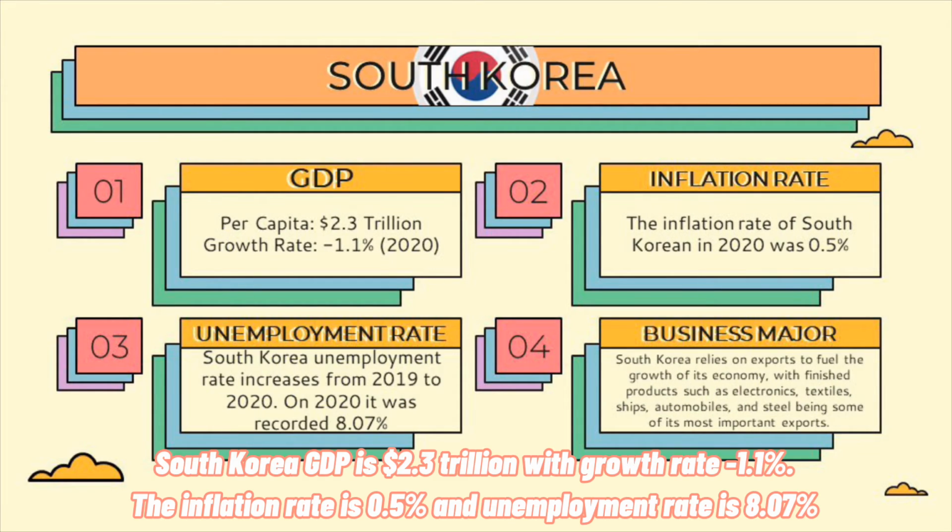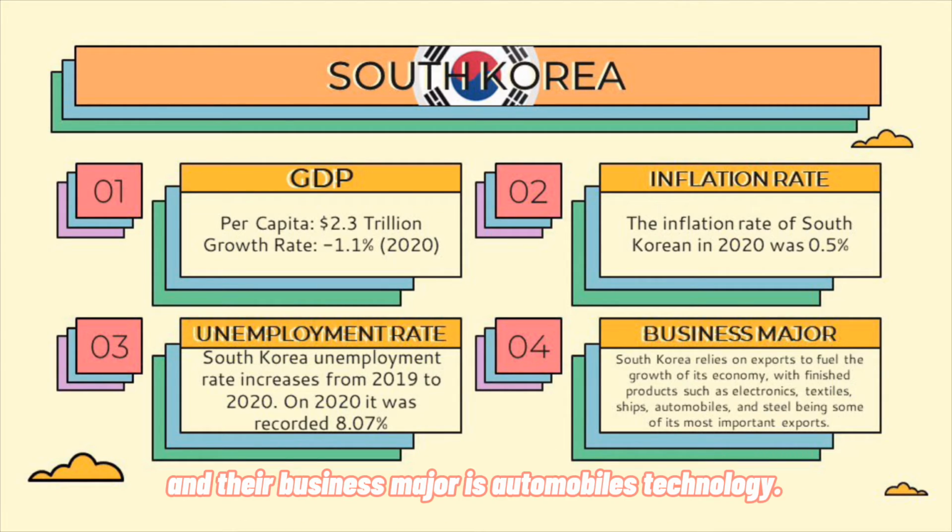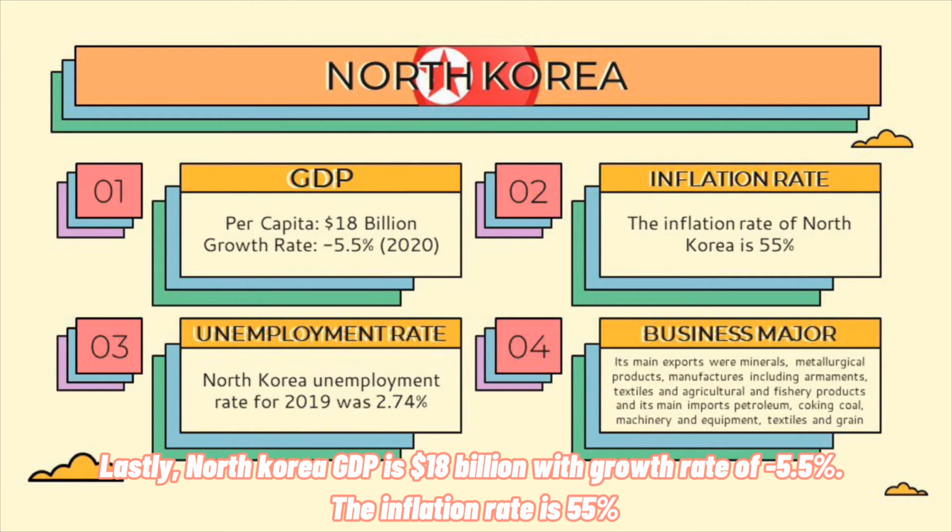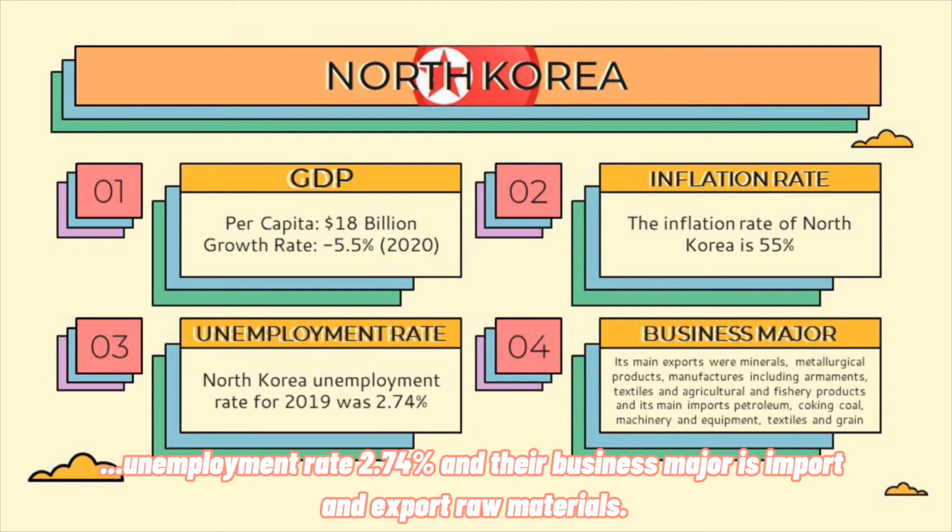South Korea's GDP is 2.3 trillion with a growth rate of -1.1%. Inflation rate 0.5%. Unemployment rate 8.07% and their business major is automobiles and technology. Lastly, North Korea's GDP is 18 billion with a growth rate of -5.5%, inflation rate 55%, unemployment rate 2.7% and their business major is import and export of raw materials.